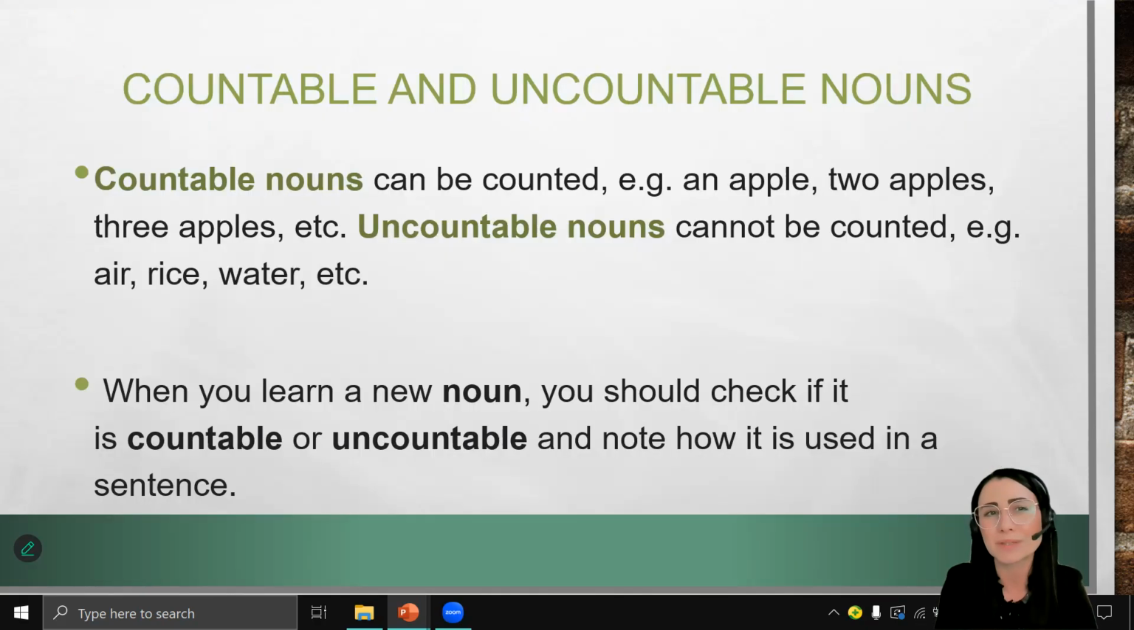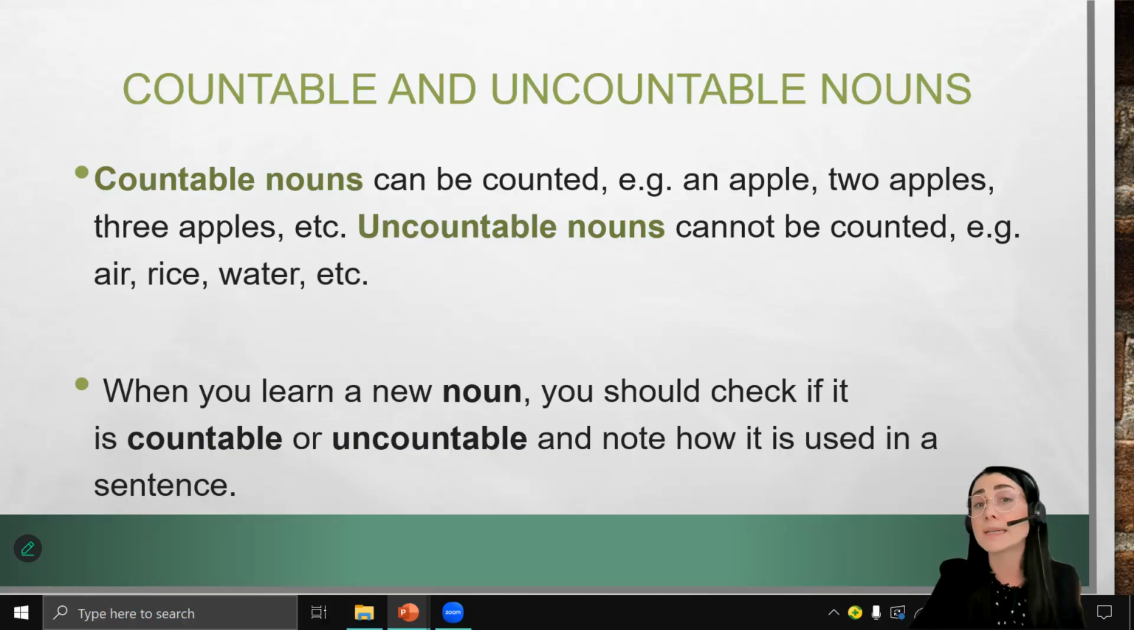Here are some rules. Countable and uncountable nouns. In few words, countable nouns are nouns that can be counted. You can say how many of these there are. For example, 1 pencil, 2 pencils, 3 pencils, 4 pencils, and so on. 1 cup, 2 cups. 1 computer, 6 computers. You can say how many, you can count them.